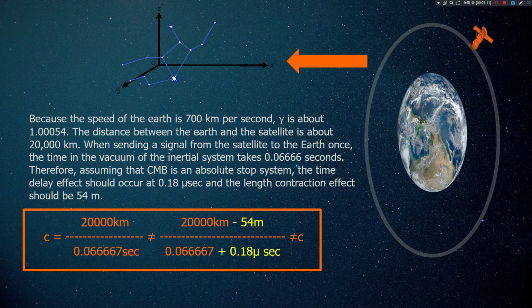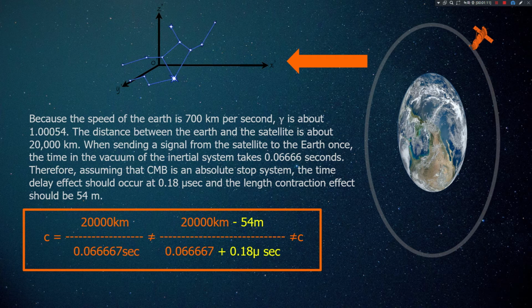However, as a result of observations, Sato never found the effect of length contraction from the standpoint of modern relativistic theory. Sato's claims and observations are problematic. This is because there is no evidence that cosmic background radiation is an absolute stationary frame. Sato insisted that the effect of length contraction of 54 meters should be observed, but this error of 54 meters was not found. This unfound error of 54 meters can be considered to confirm that the cosmic background radiation is not an absolute stopping system.